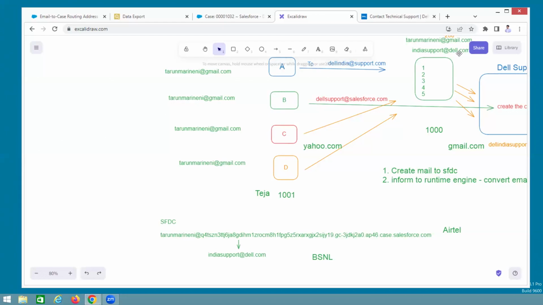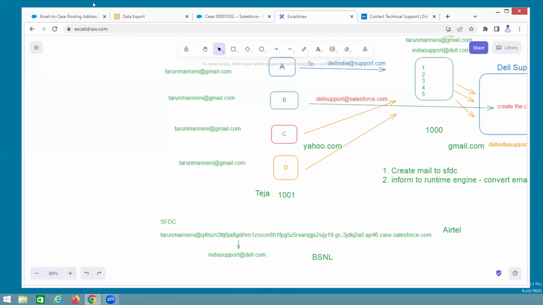Good question. A new case will be created. The other scenario is the email threading concept, but it is advanced. We have not covered that. If you go to the service console, that is different. Okay, the question was...